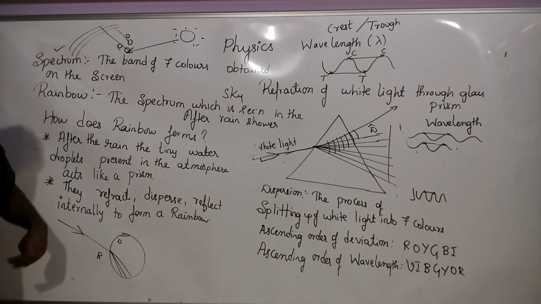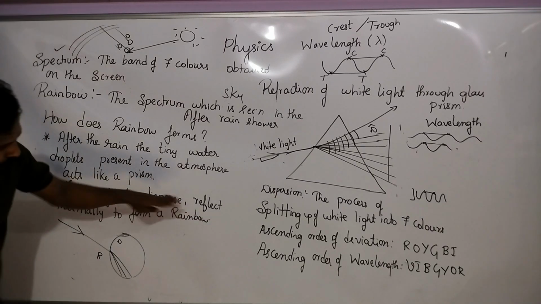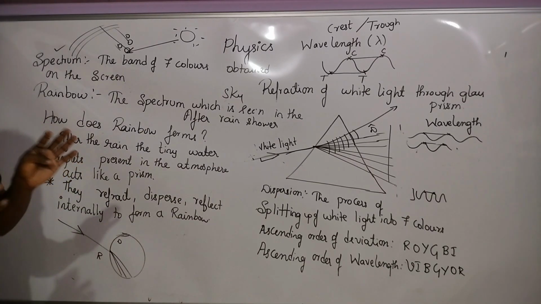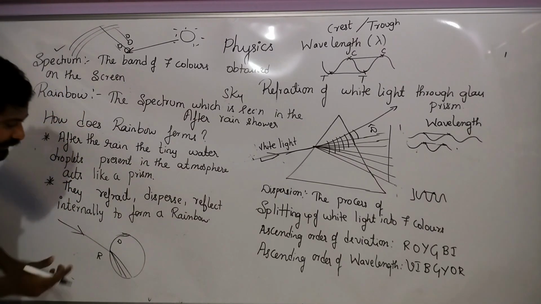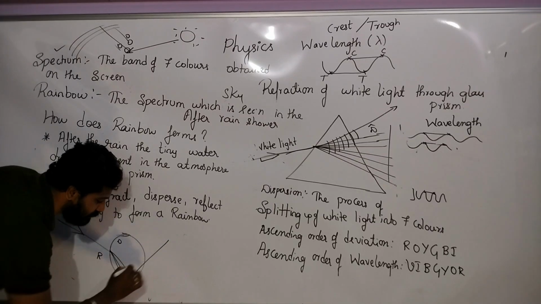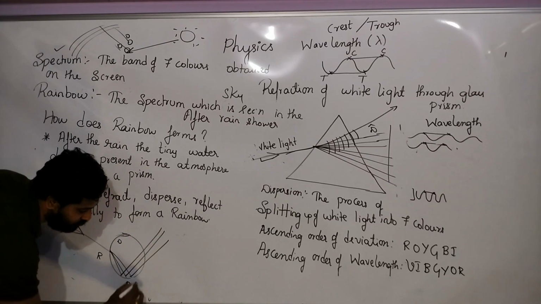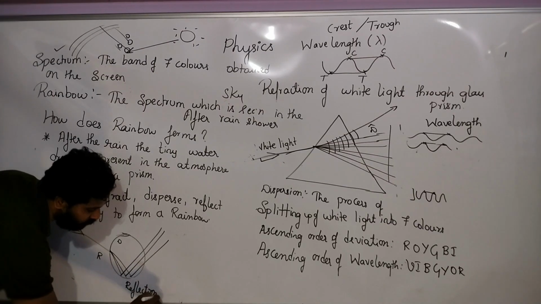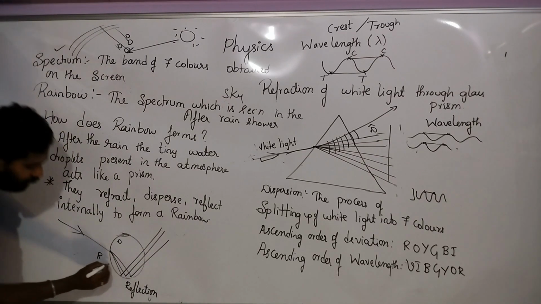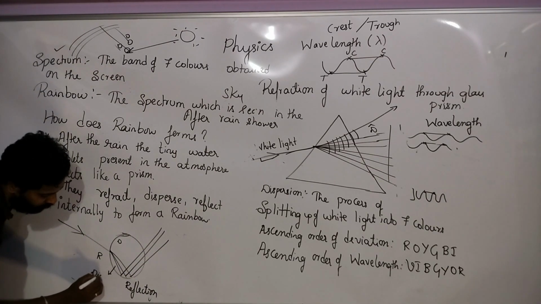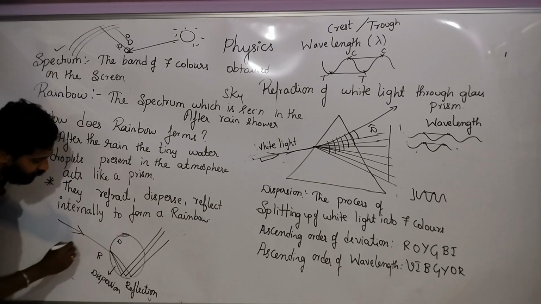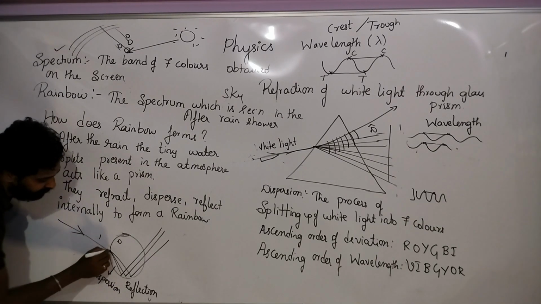Refract means the bending phenomenon takes place. Next, disperse. Disperse means it splits up; splitting of light takes place. Then what happens? Reflection takes place. So here, dispersion means splitting of light. Here, refraction.